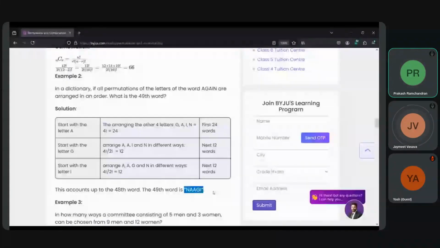I'm confused with this one. Okay, I could not make out. What was it asked? So it was asked what would be the 49th word. Of what?